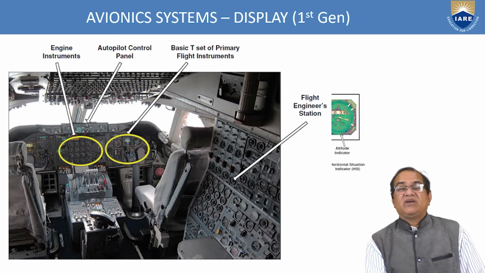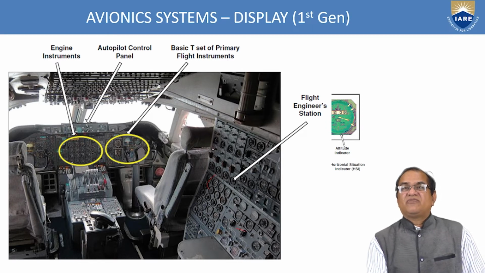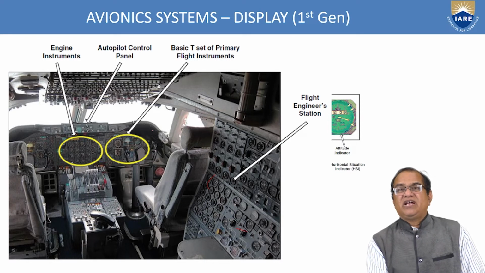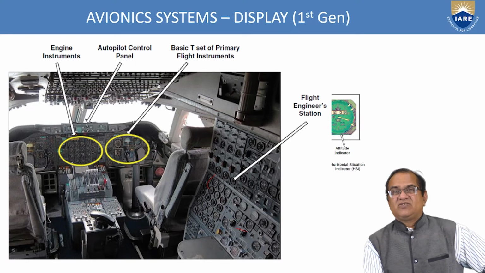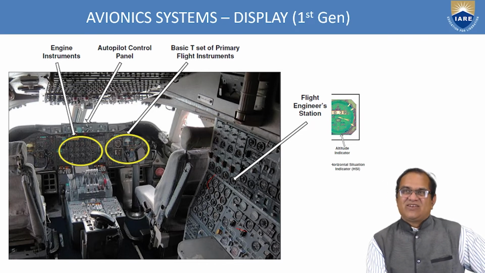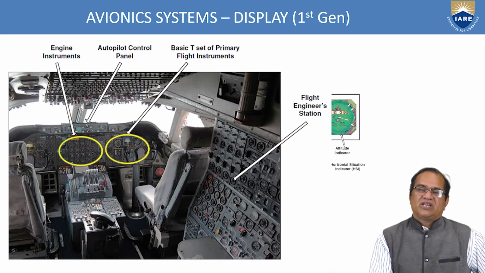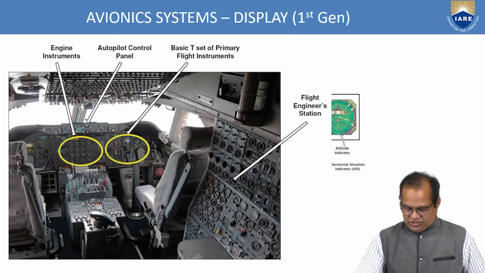So how will the pilot be able to manage? One flight engineer has to sit here. That flight engineer will monitor all these things, and the front is monitored by the two pilots. This aircraft looks like a Boeing 737 cockpit. The flight engineer has to sit here, and the pilot will say what RPM they want. The engineer will set it, and he or she will operate all the necessary controls of the engine.